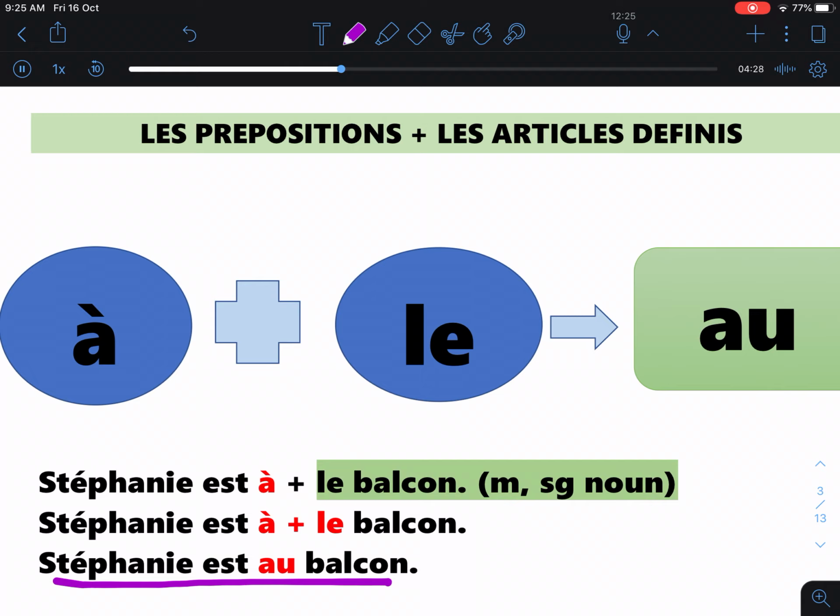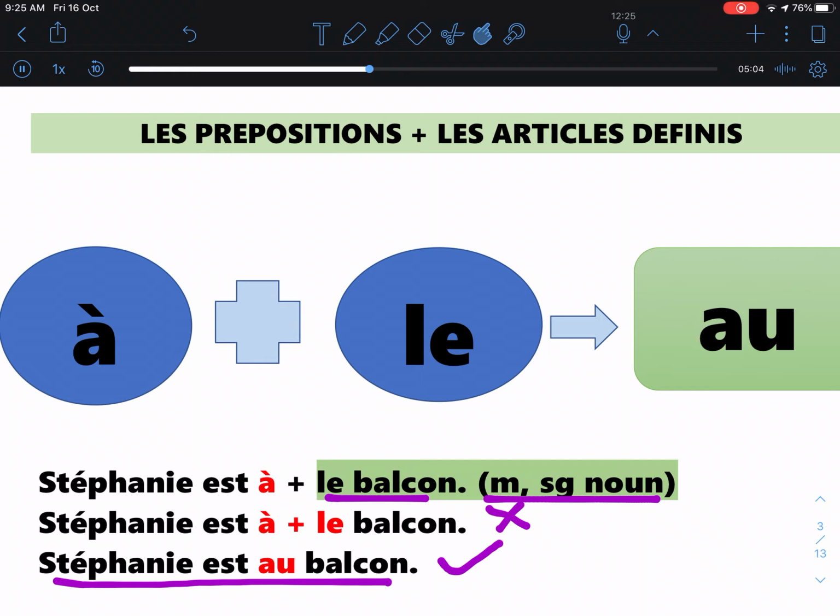Le balcon is a noun which is in masculine and singular form. So, when you want to say at the, it has to be au. Instead of saying Stéphanie est à le balcon, which doesn't sound right in French, you have to say Stéphanie est au balcon. This is the second example of how preposition à meets le, the definite article le.